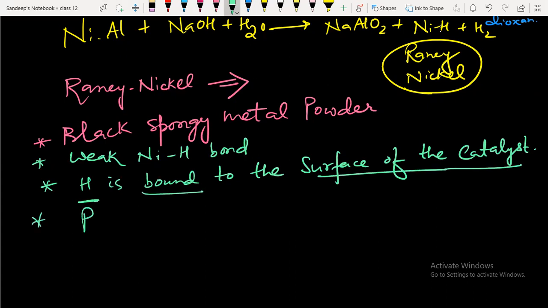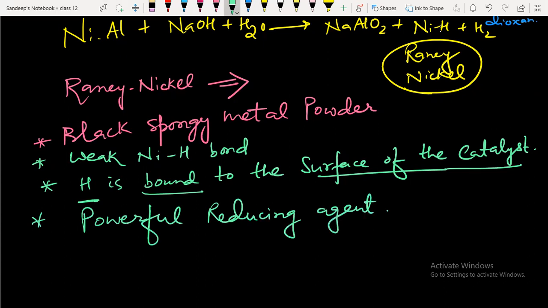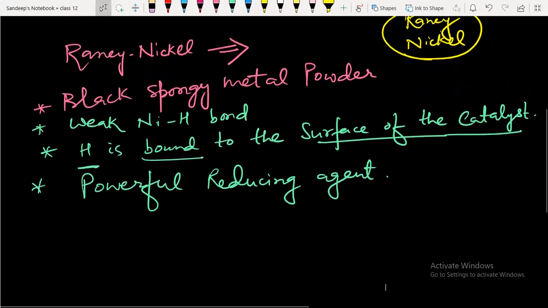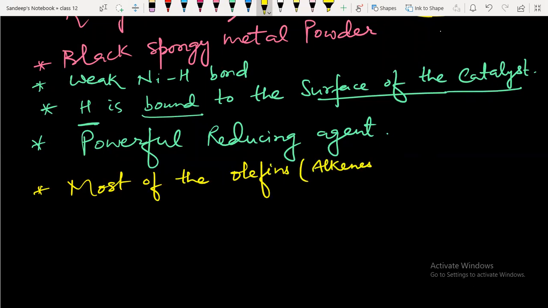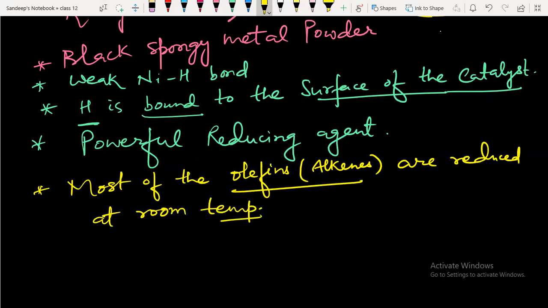It's a powerful reducing agent. Very, very important point. And most of the olefins, that is alkenes, alkenes are also called olefins. Most of the olefins are reduced at room temperature. This you have to keep in mind. At room temperature, you will be able to reduce olefins with the help of Raney nickel.